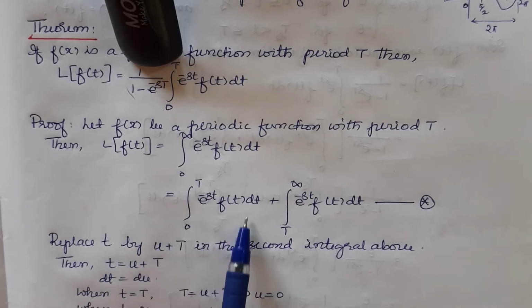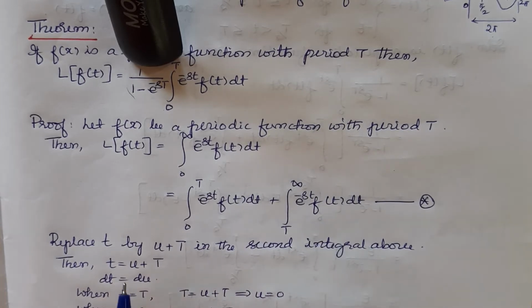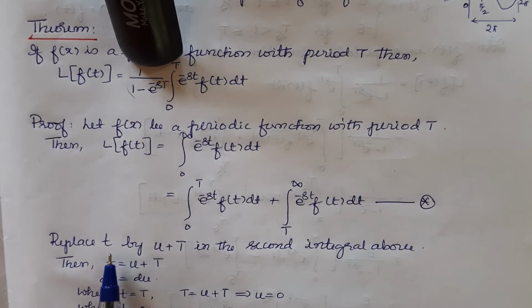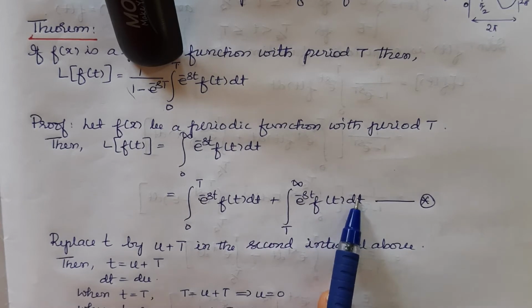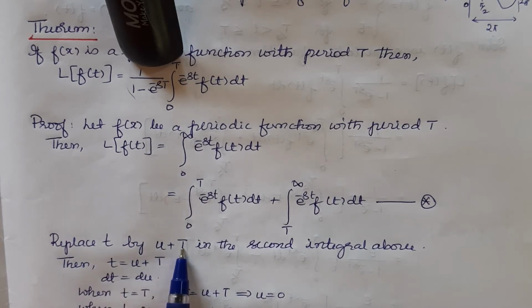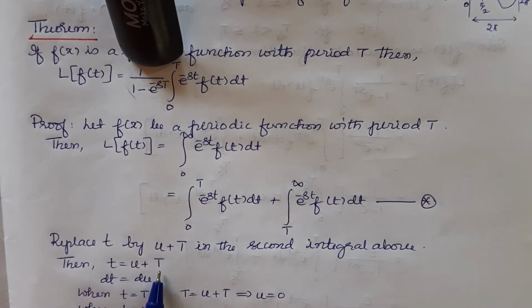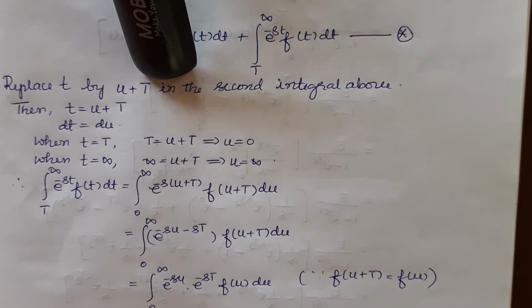Now we shall not bother about the first integral, we shall see what happens to the second integral. In the second integral, I will use the substitution method to evaluate it. I will replace this variable t in the second integral by a new variable u plus T. u is the new variable plus T is the period of the periodic function. So this is the substitution we have done: t is equal to u plus T, so that when I differentiate, dt becomes equal to du.